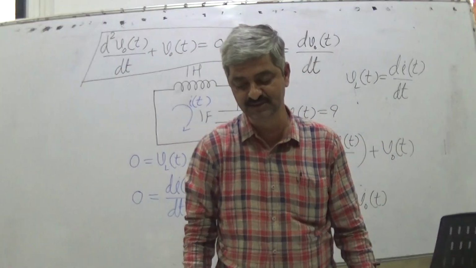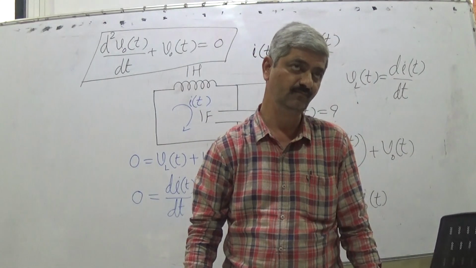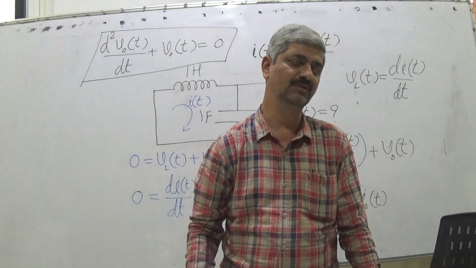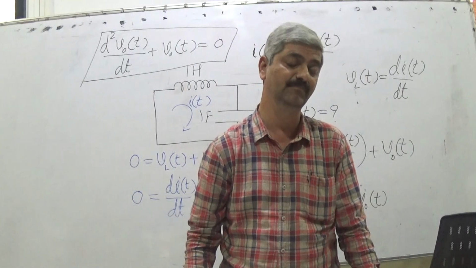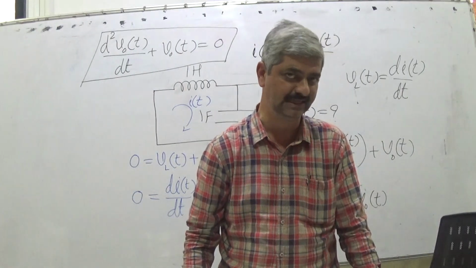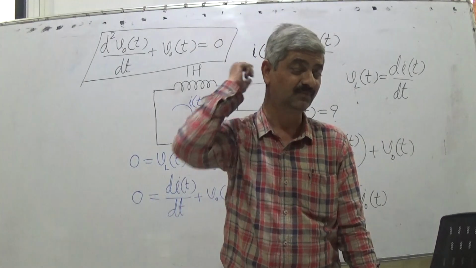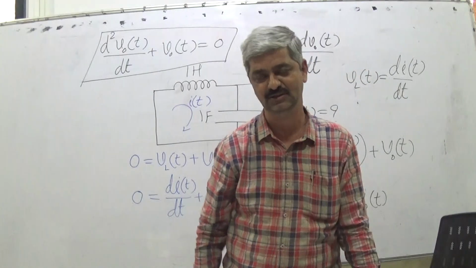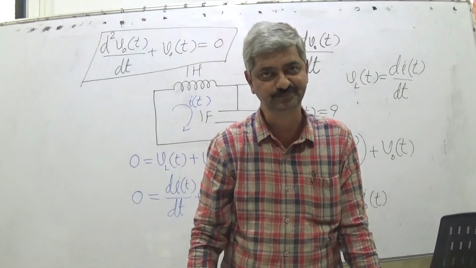Now, this is a very interesting problem. When we discussed for the first time, I gave you a plus b e raised to lambda t. Then last time, when the input was given as cos t, I gave you some alternative solution, a cos t plus b sin t.